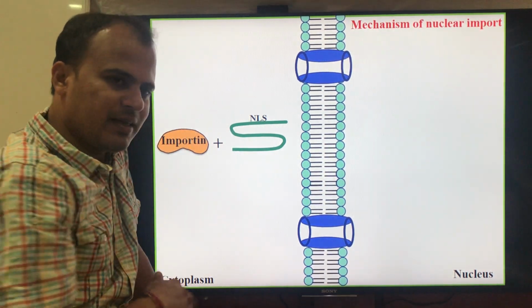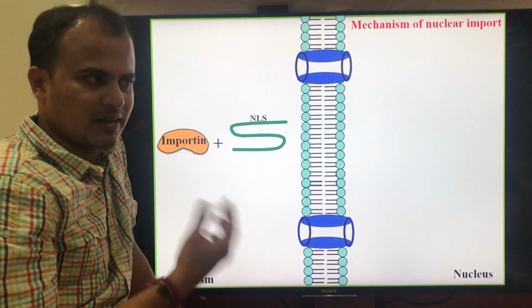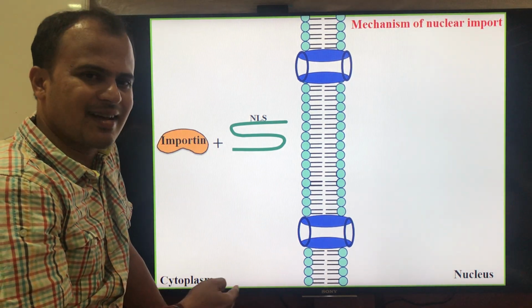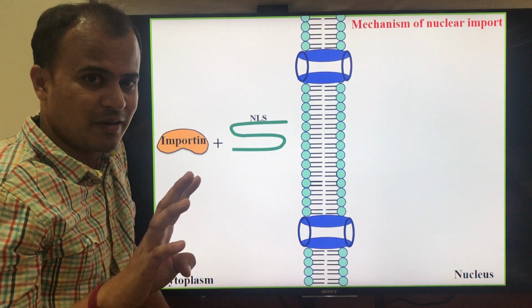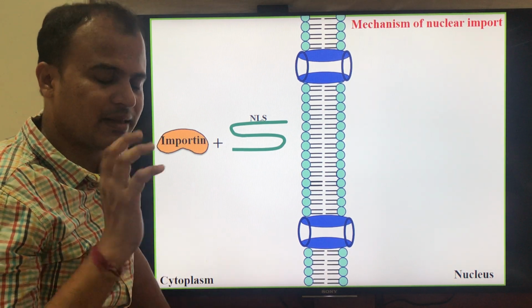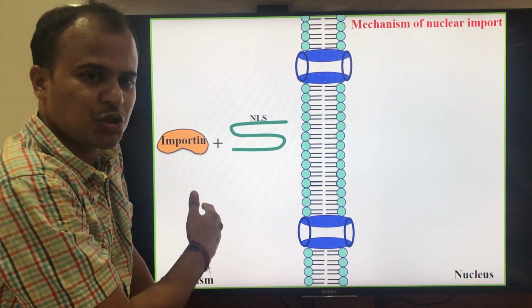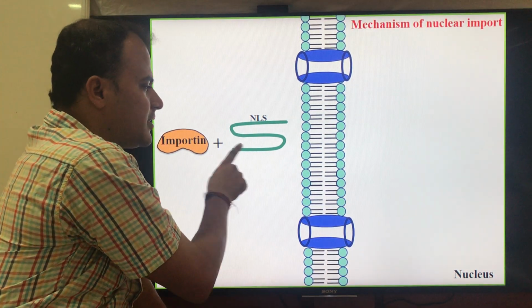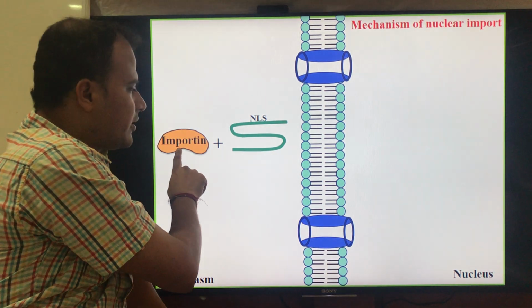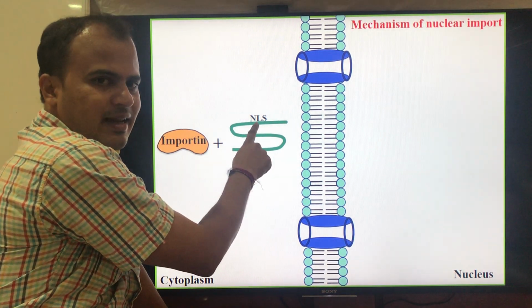If a protein has the nuclear localization signal, it is immediately recognized by a karyopherin. As I said, karyopherin is a protein that assists the transportation of the cargo across the nuclear membrane. Cargo here is the protein. Importin recognizes the NLS.